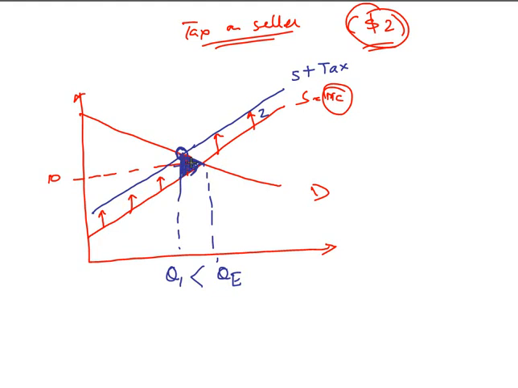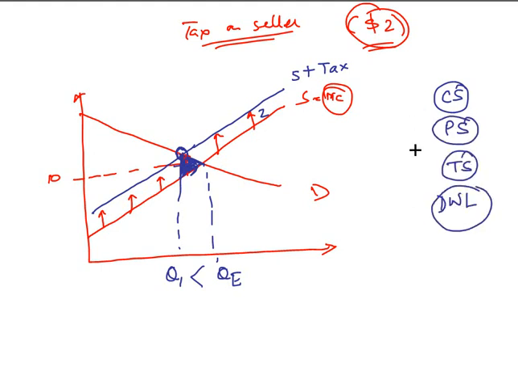Remember, I always say to look for the rectangle. So you have this area as the triangle and deadweight loss. Now, why do we have this area? Think about it first. We have to understand the consumer surplus, producer surplus, total surplus, and deadweight loss. These are the items that we cover. When they are producing Q1 quantity, what is the price that the customer is paying? The customer is paying this price.